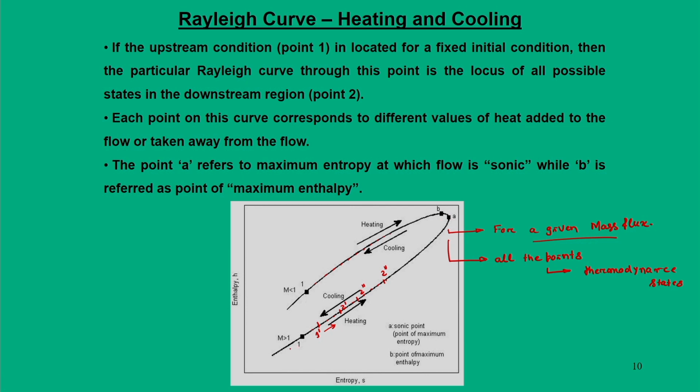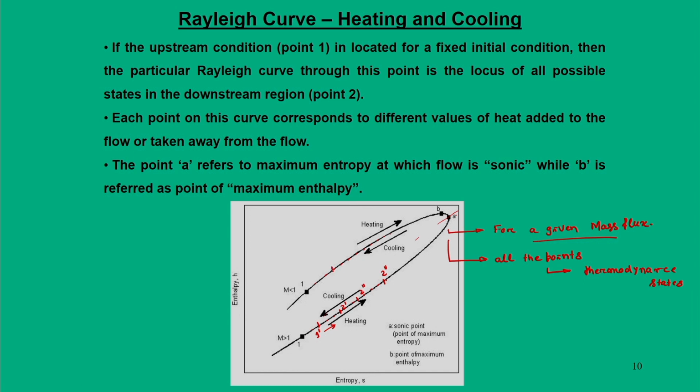Now, when I am in the lower half of the curve, the heat addition will take me to point A. The reverse is also true. Suppose I am at point 2 double dash, if instead of adding heat I cool the flow, I can bring the state back to 1 also.